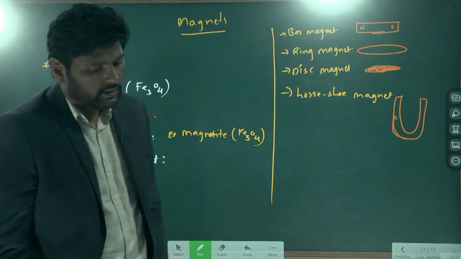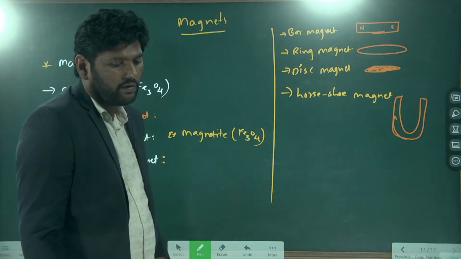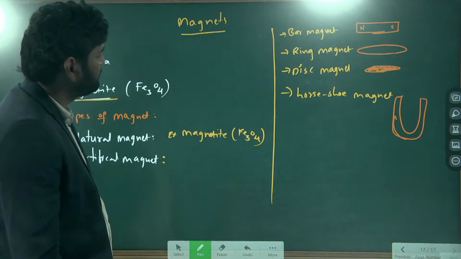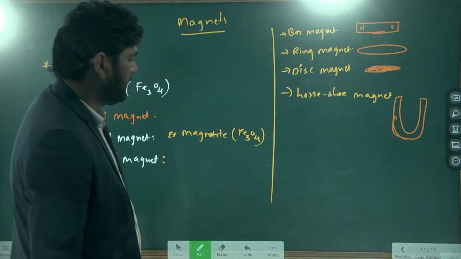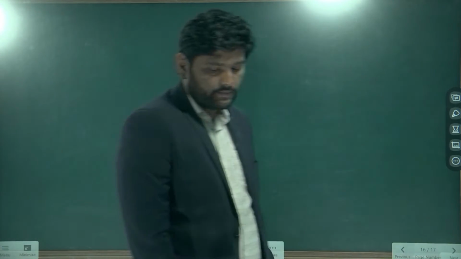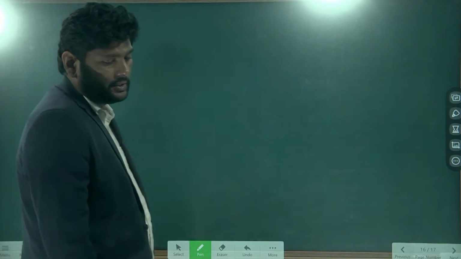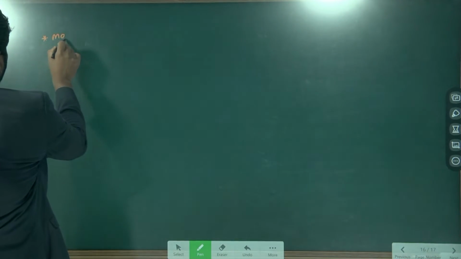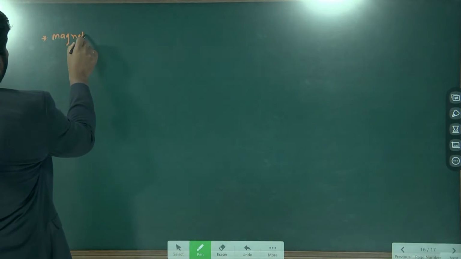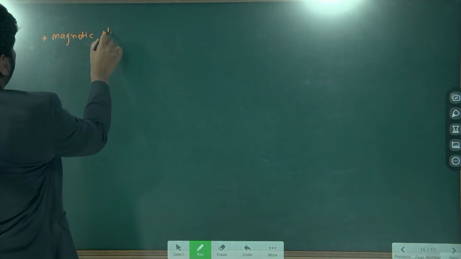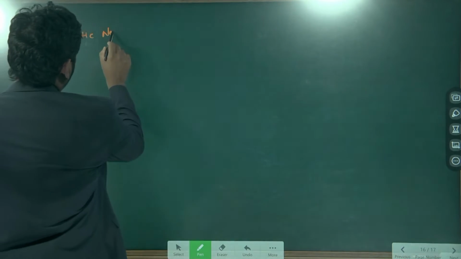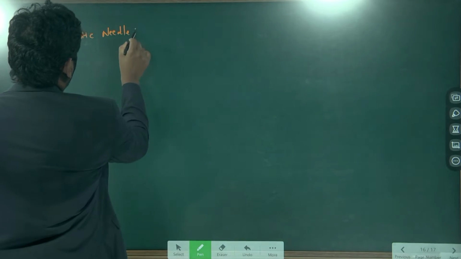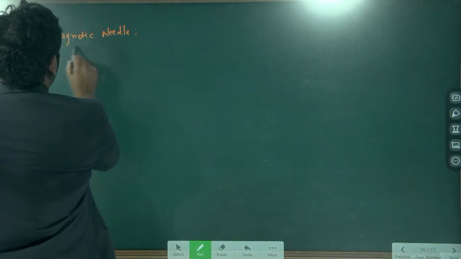Next, the properties of magnet. So this is all about magnets. Next thing is the magnetic needle. Magnetic needle. What is this magnetic needle?